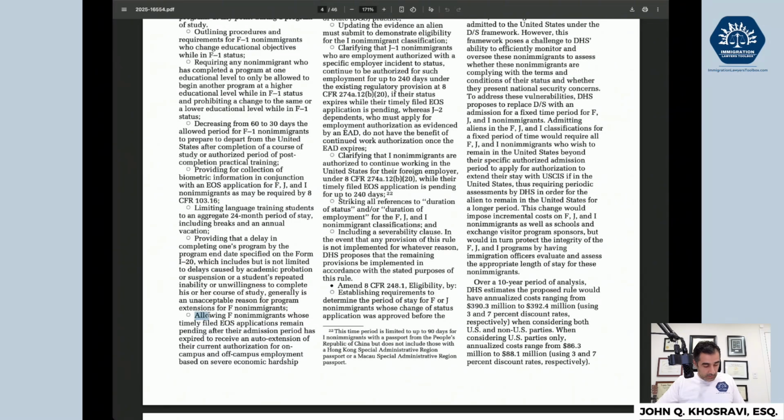It says allowing F nonimmigrants to timely file EOS applications, it specifies Fs, to remain pending after their admission period has expired to receive automatic extension of the current authorization for on-campus work. This is about work authorization, but it goes into more detail. I'll get to it in the next sections. But that's an interesting thing that came up there.